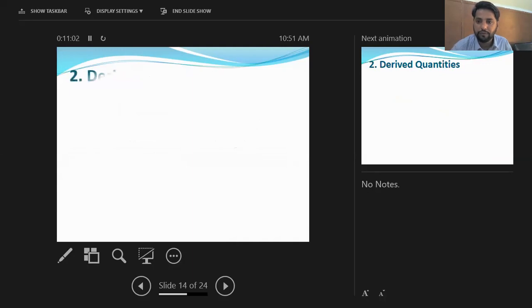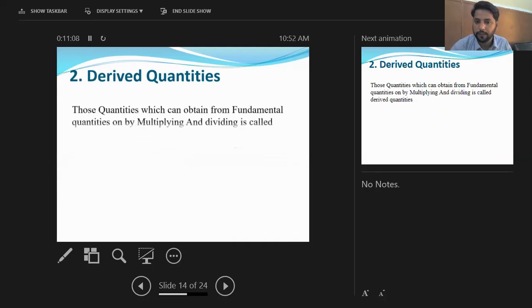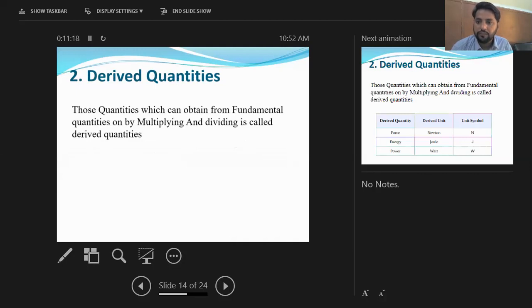Then we have derived quantities. Derived quantities are defined as those quantities which are obtained from the fundamental quantities whenever we multiply or divide these basic or fundamental quantities. So whenever the fundamental quantities are multiplied with each other or divided, the new quantities that come are referred to as derived quantities.